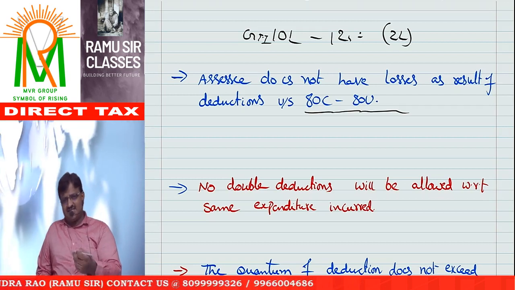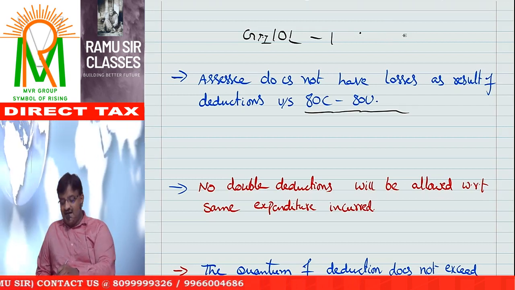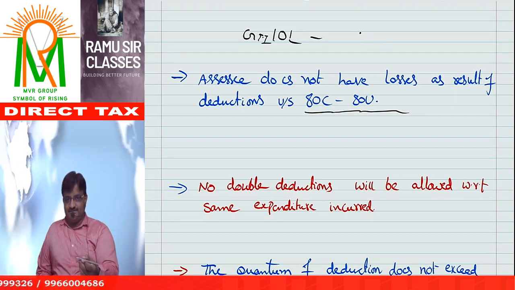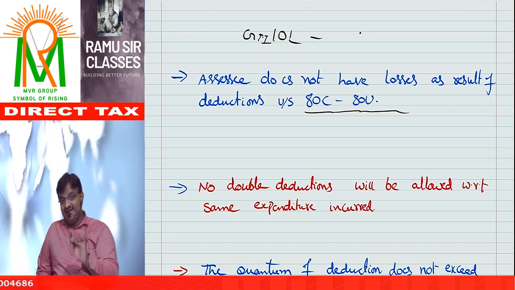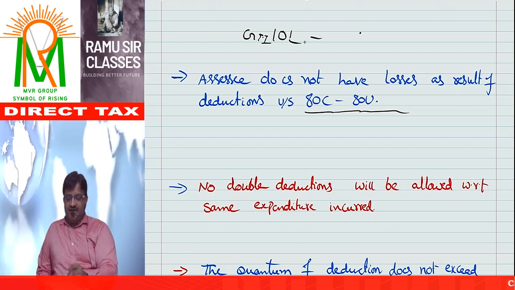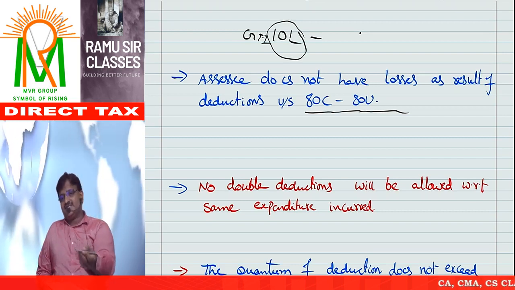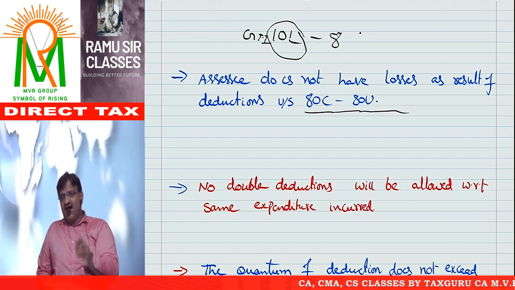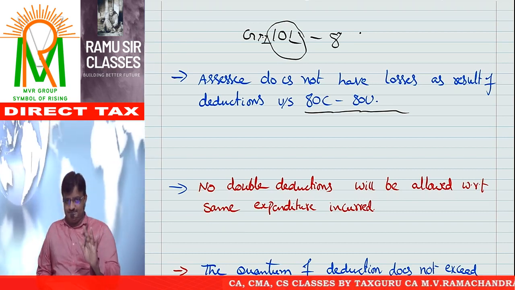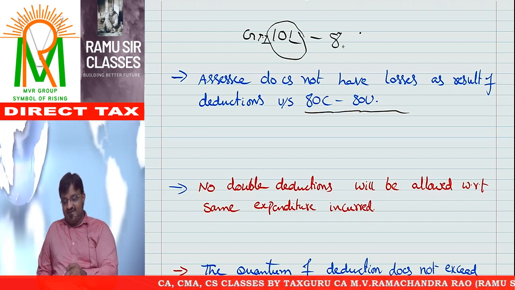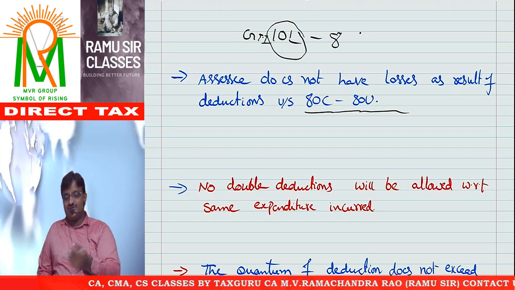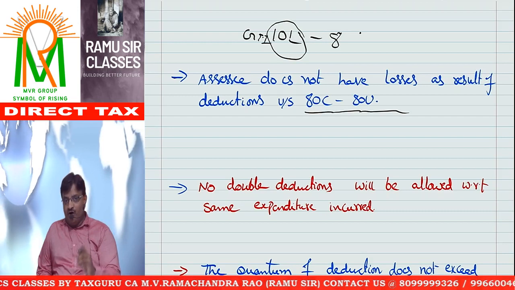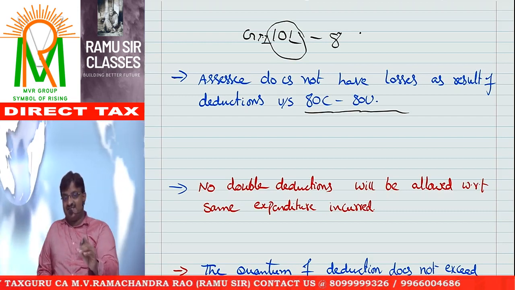That means your deduction amount does not exceed gross total income. I repeat, your deduction amount does not exceed gross total income. If your gross total income is 10 lakh, in the worst case you may get a deduction of 8 lakh, or 7 lakh, or 6 lakh, or 9 lakh, or at most 10 lakh. No one will get a deduction of 11 lakh when they have a gross total income of 10 lakh. So I conclude this point: no assessee will get losses because of deductions.